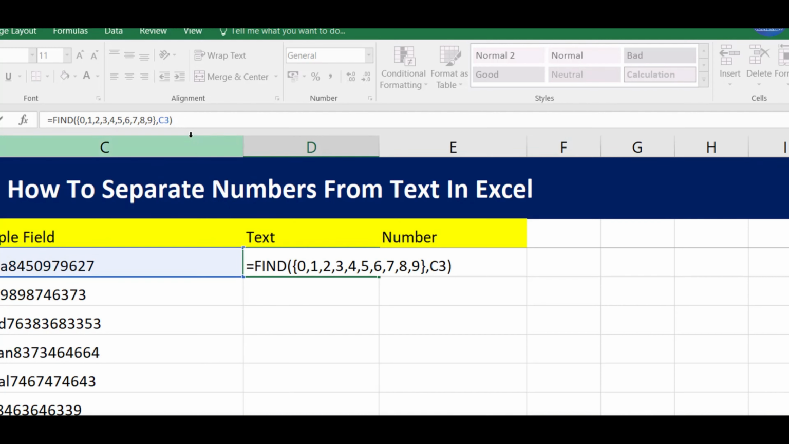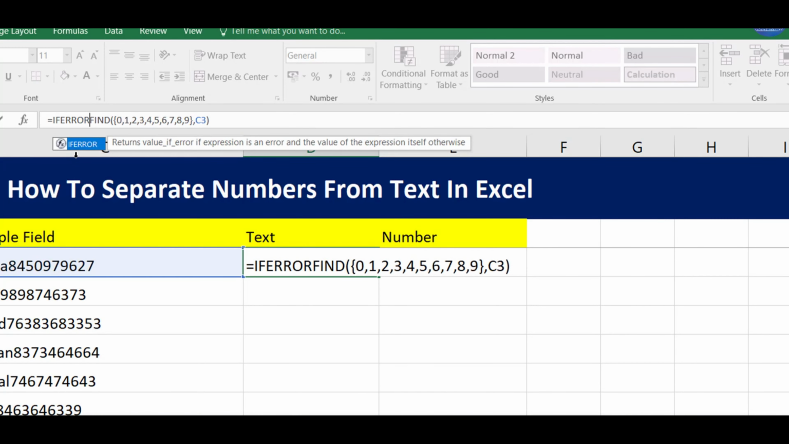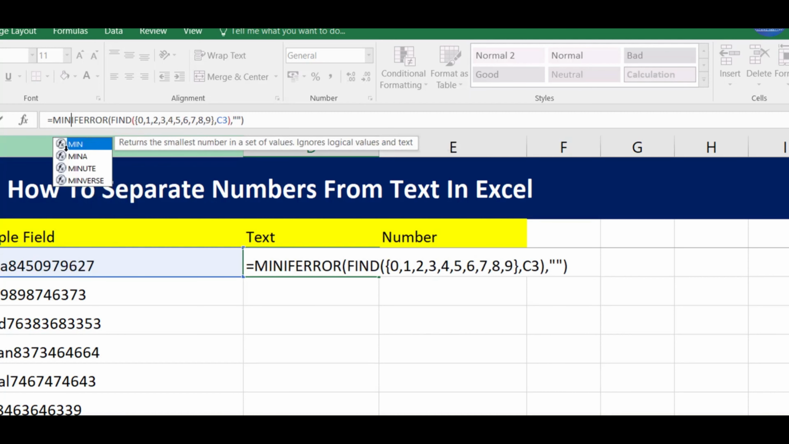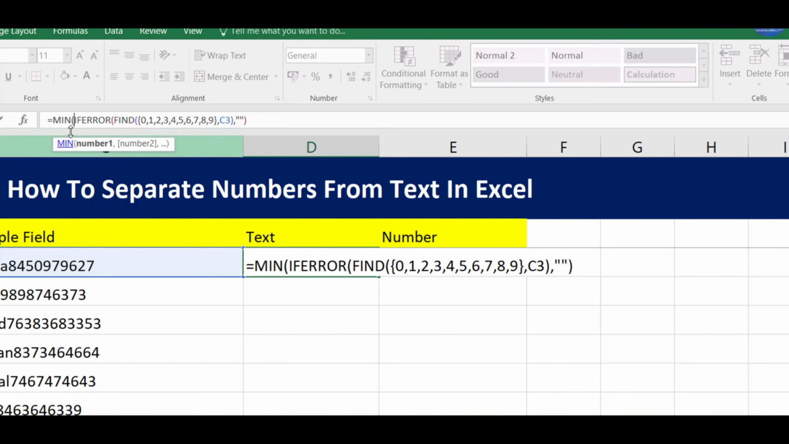Once you're done with typing of this FIND formula, cover this formula on the left by IFERROR, open the bracket, and on the right side type comma, 100, and close the bracket. So what you're doing here is that you are avoiding the errors. Now cover this on the left by the MIN function. MIN, open the bracket, and to the right side close the bracket.